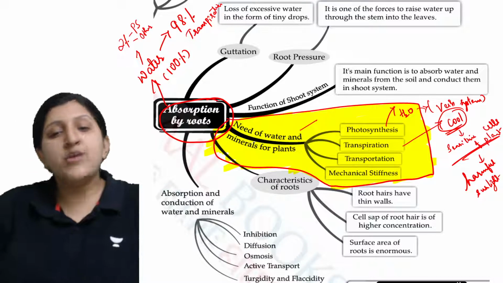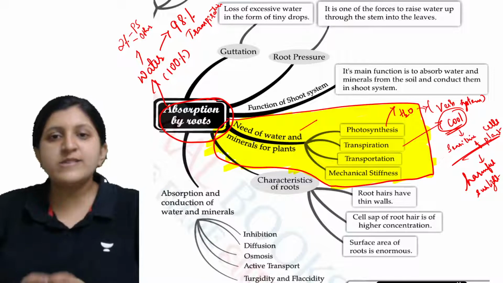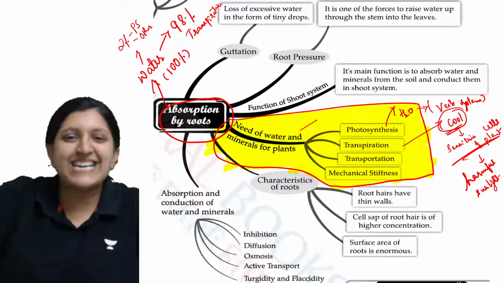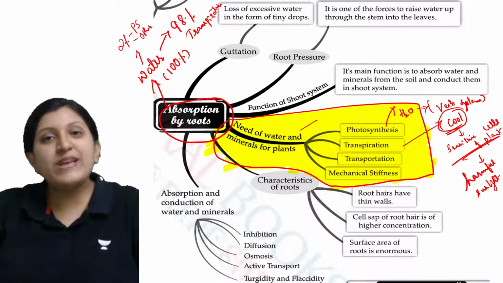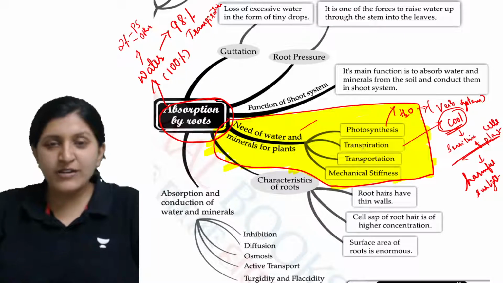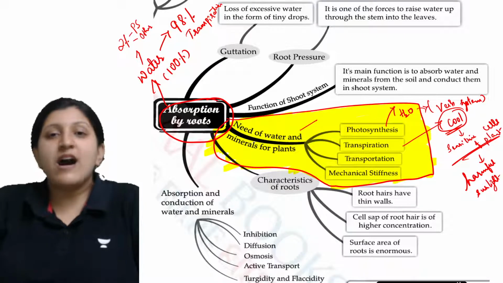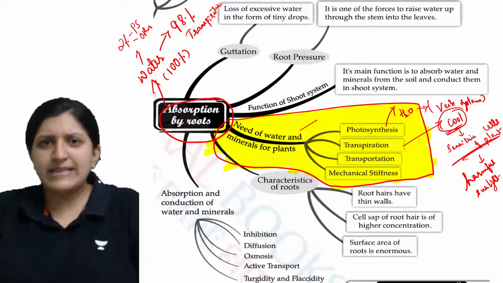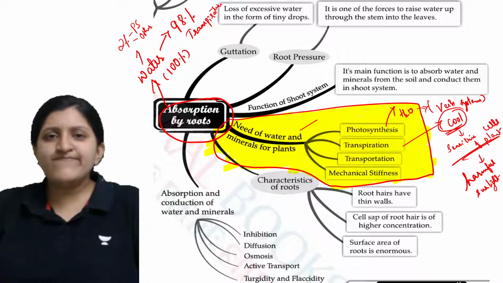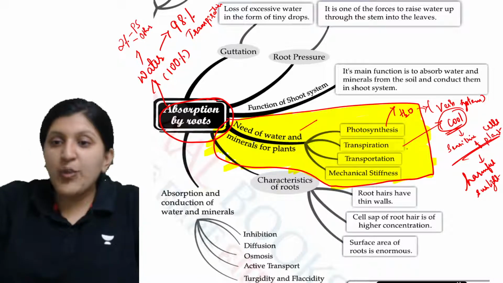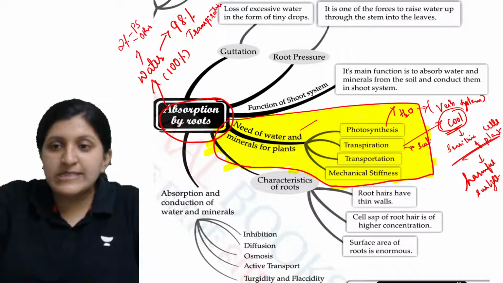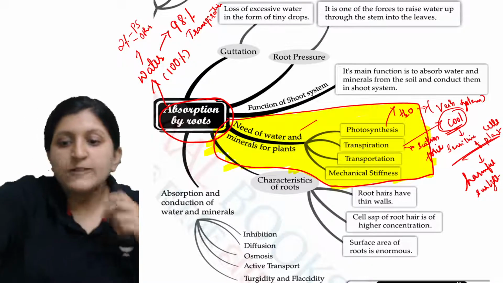Whenever absorption occurs, 98% of it is basically transpiration itself, and that is occurring mainly because the cooling effect is required there. All right, that is because the sensitive cells are going to be affected by the sunlight, and that's the reason the cooling is done. And other than that, there is a suction force that is created. So one we said is cooling, the other one is a suction force. Let's write here itself. So why exactly does transpiration occur?